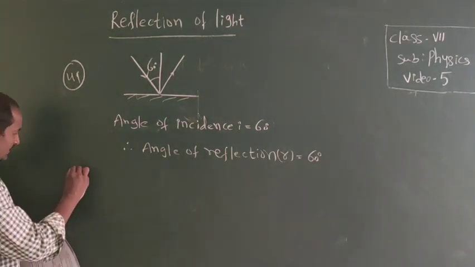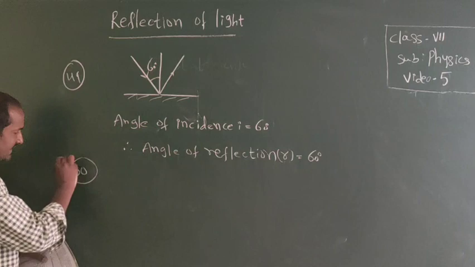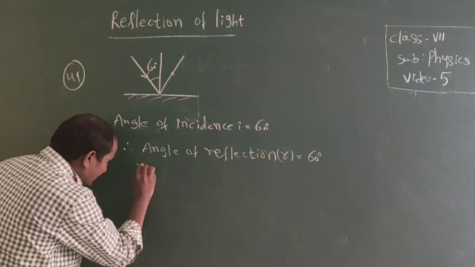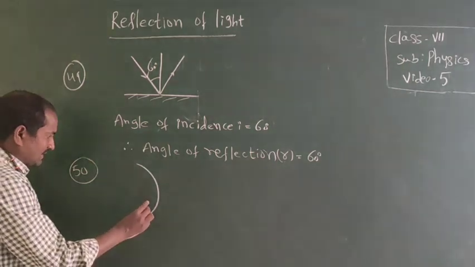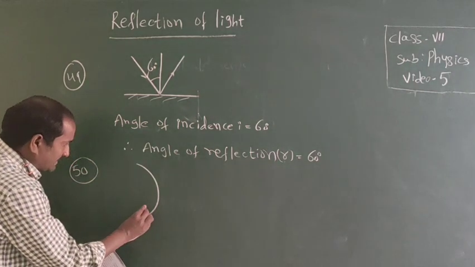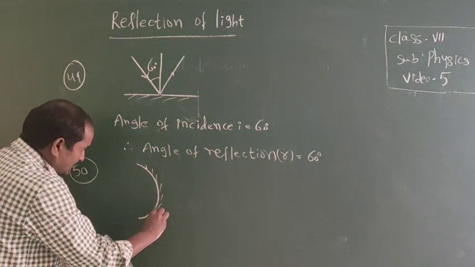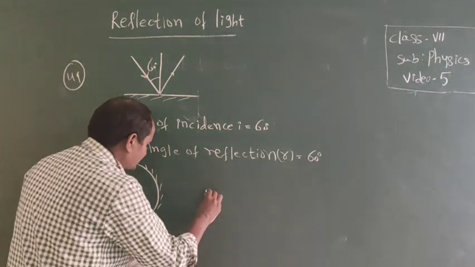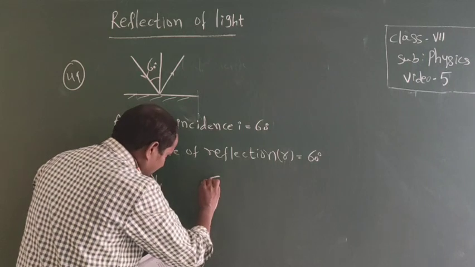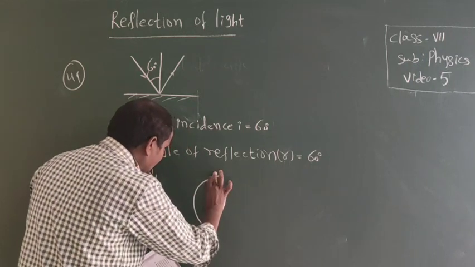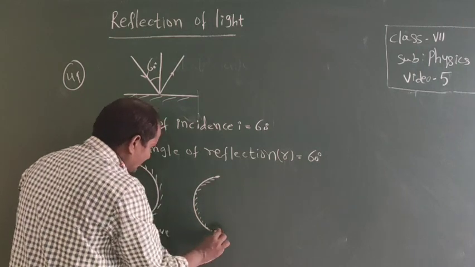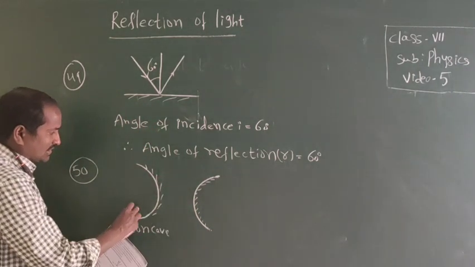Here both concave and convex mirrors are given. These two are called spherical mirrors. It is a concave mirror. It is a convex mirror. In the concave mirror the inner side is the coating surface, and in the convex mirror the outer side is the coating surface.